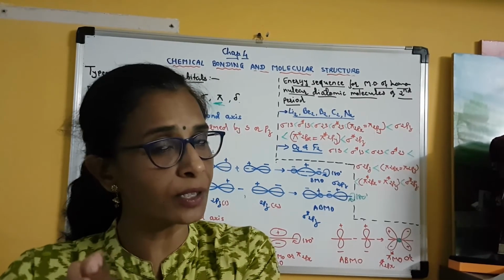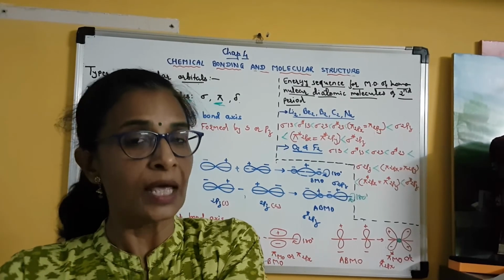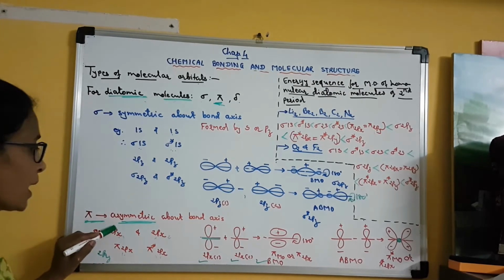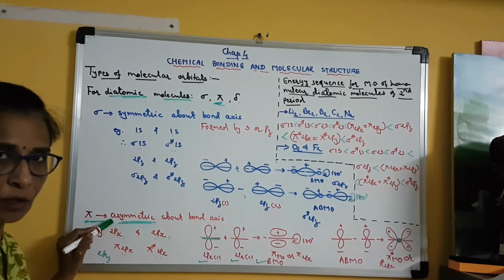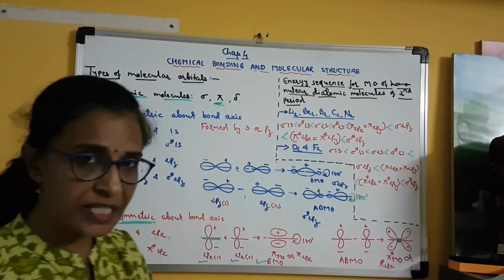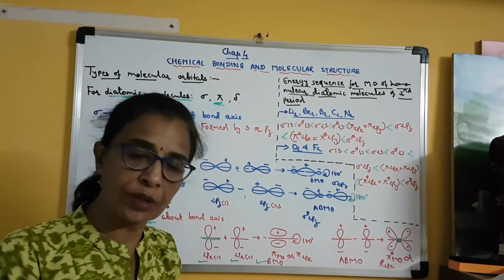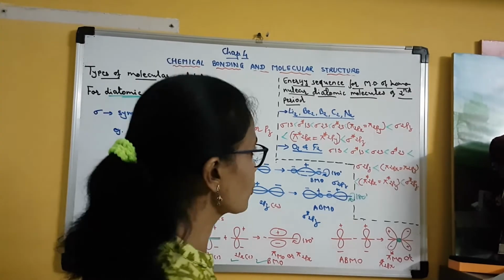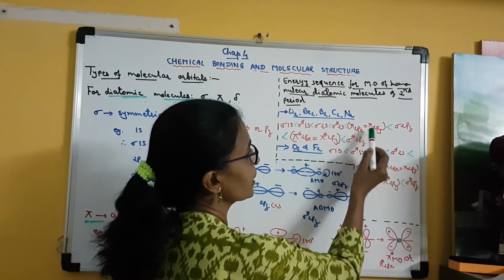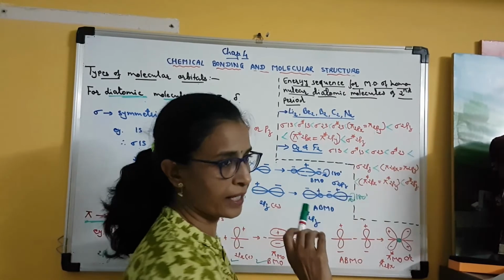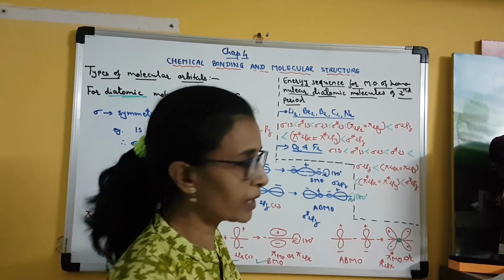Now let us talk about the bonding orbitals. px and py will form pi type bonding molecular orbitals. Clear? And pz will always produce a sigma type bonding molecular orbital. So here I have written pi2px and pi2py, which are equal in energy, and sigma2pz. Clear?